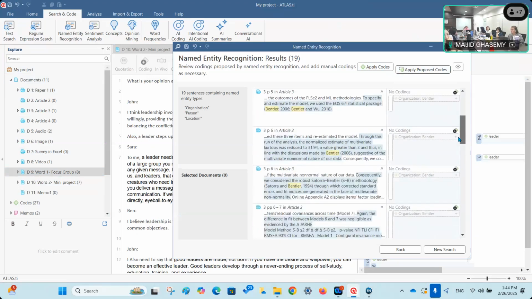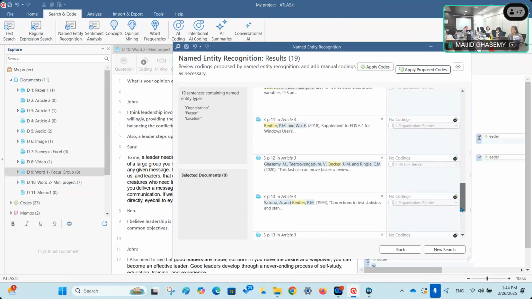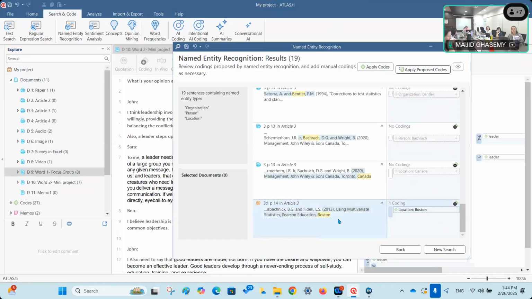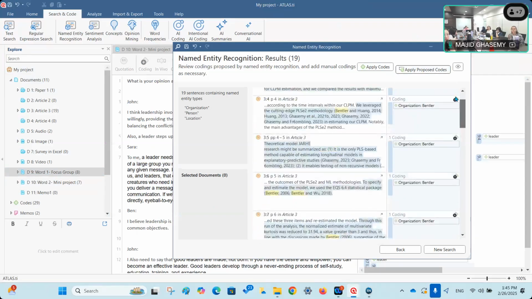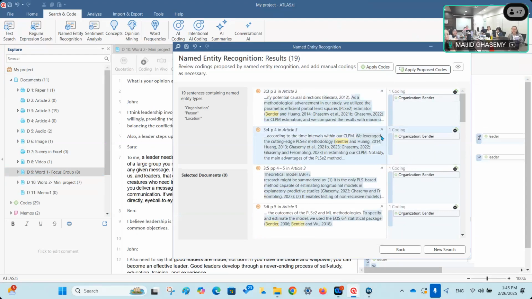So you can see that only this one has been applied here because this is the only sentence in that document which contains the name of Boston as a location. So I can continue with other things, maybe Canada. I just select that and you can see that basically this is another one. If I want, I can apply all of this. And then you can see that all of these paragraphs have been coded with the proposed codes. Is it clear?